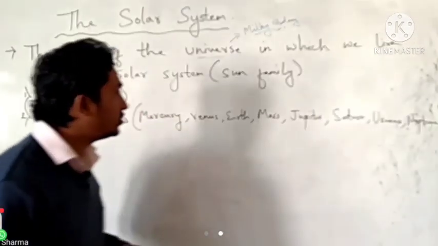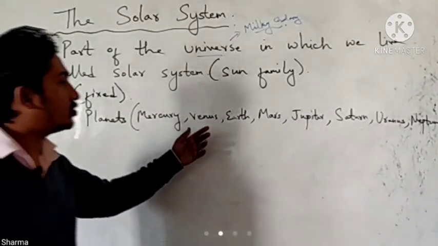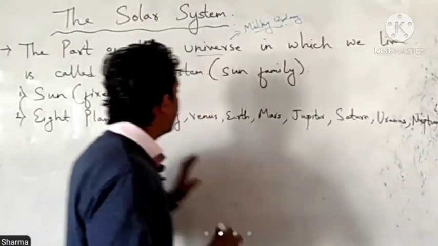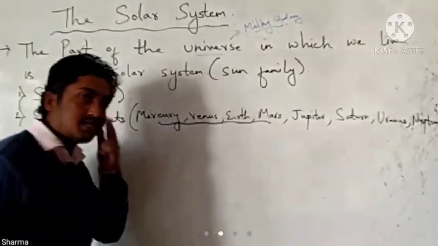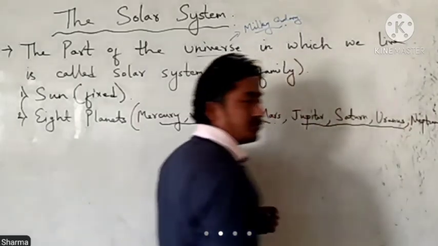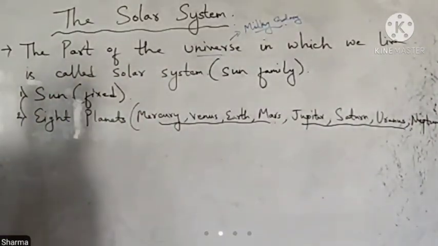We talked about all these planets. In that, the first 4 planets are terrestrial planets and the last 4 planets are Jovian planets or gaseous planets.